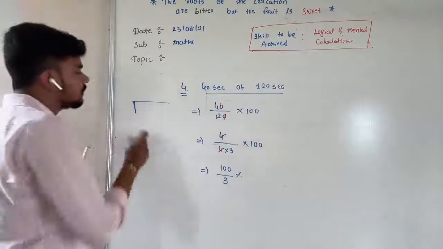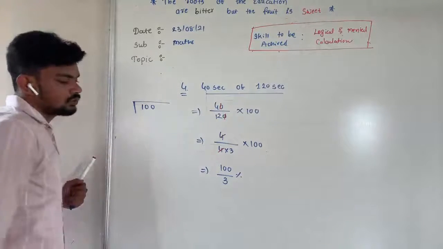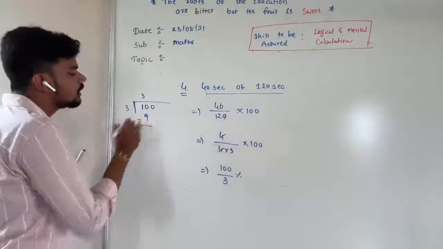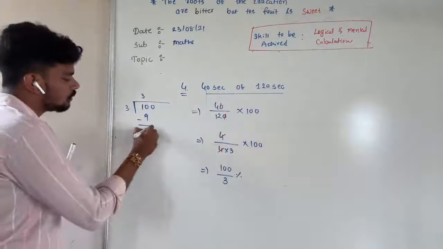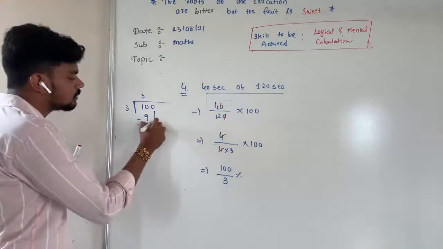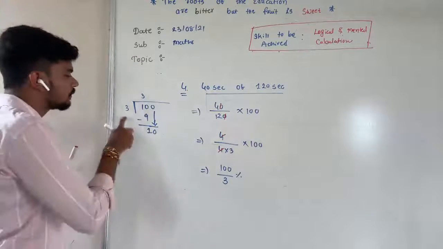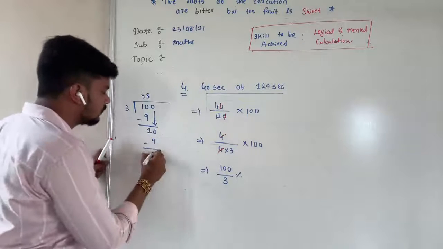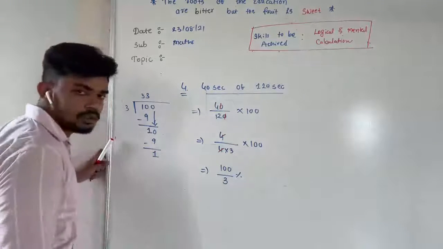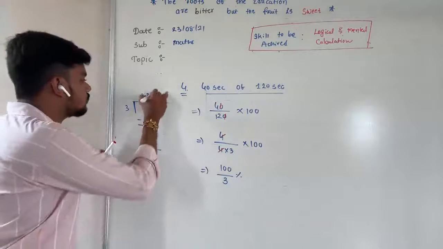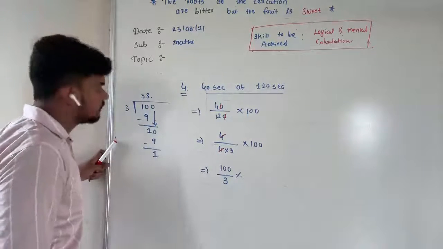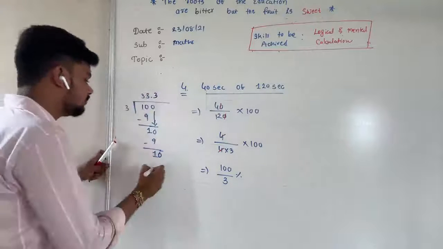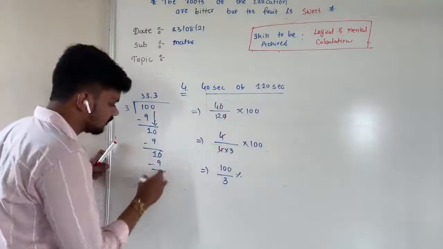Because we have already done the decimal part earlier. So 100 divided by 3: 3 3s are 9, 10 minus 9 is 1. When 0 comes down, it becomes 10 again. So again 3 3s are 9, 10 minus 9, 1. Now nothing is left, so we have to put the decimal point over here. Now we can put 0 over here. Again 3 3s are 9, 10 minus 9, 1.